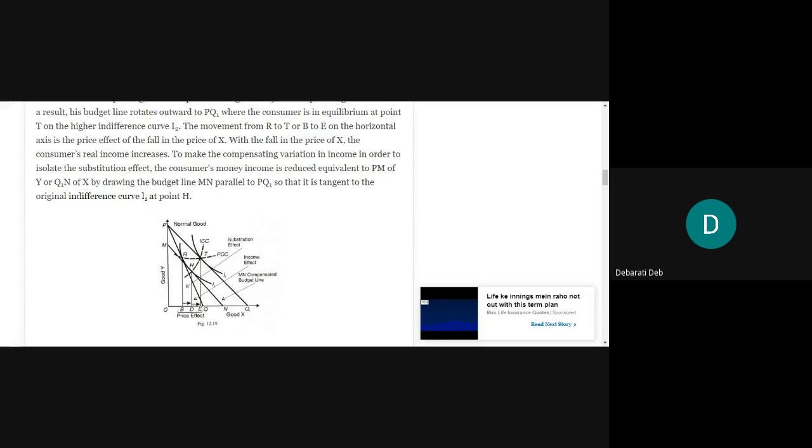Now we will develop a new budget line which will be parallel to this PQ1 line. PQ1 was the line formed as a result of the decrease in the price of good X, right? Now we will draw another parallel line. Drawing this parallel line is quite difficult, so you have to do it carefully.